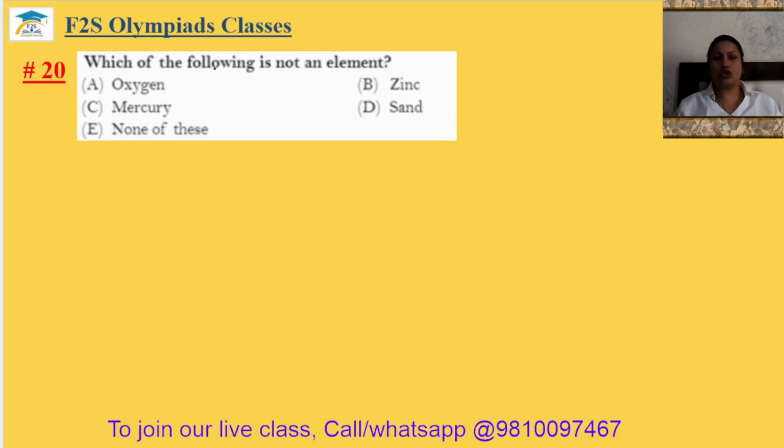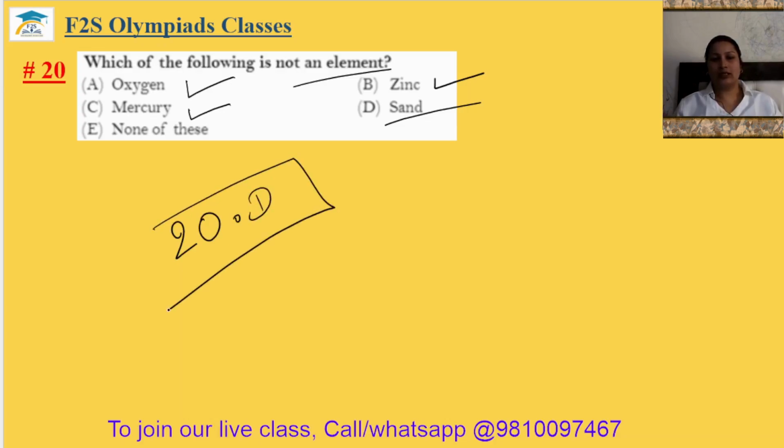Question number 20. Which of the following is not an element? Oxygen is an element, zinc is an element, mercury is an element, and sand is silicon oxide. So that's why it is silica. It is not an element. The 20th answer will be option D. Sand is a compound. Okay.